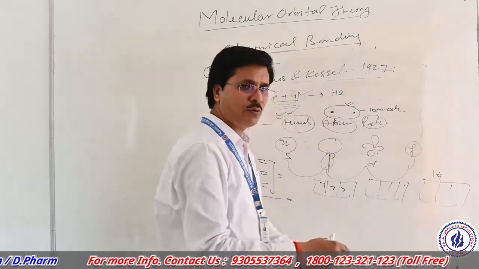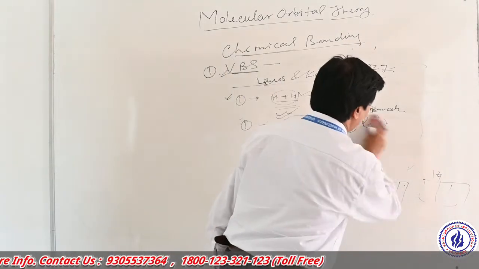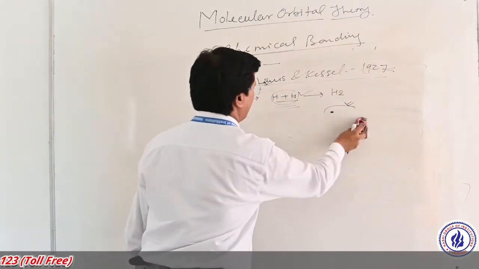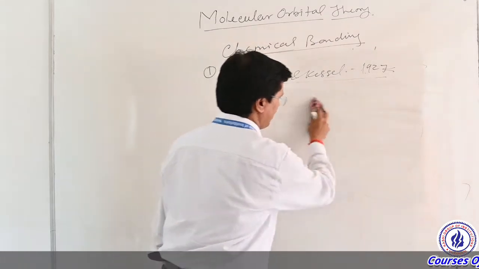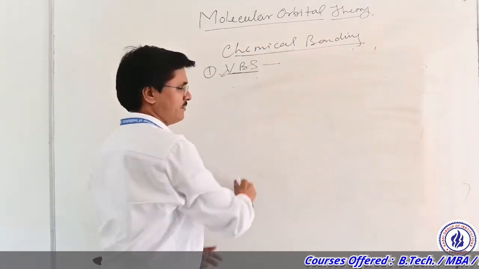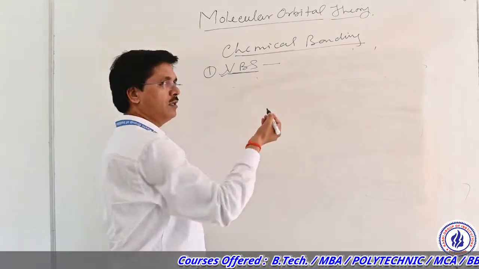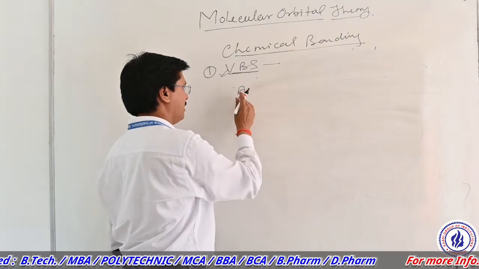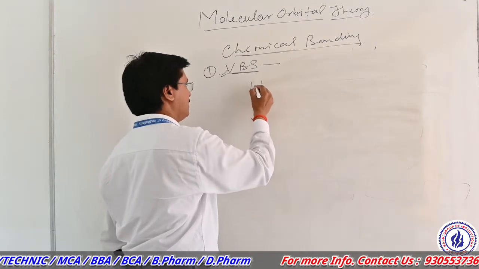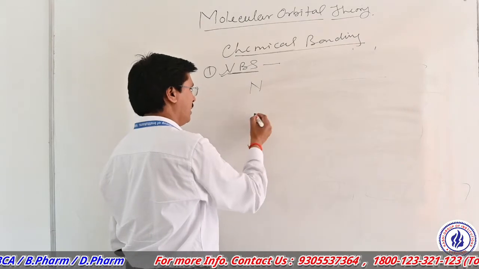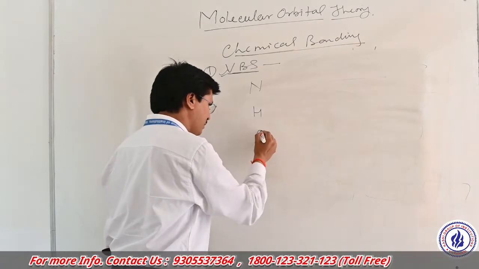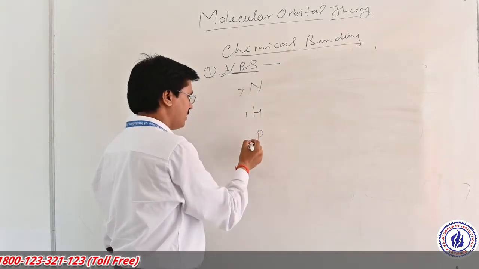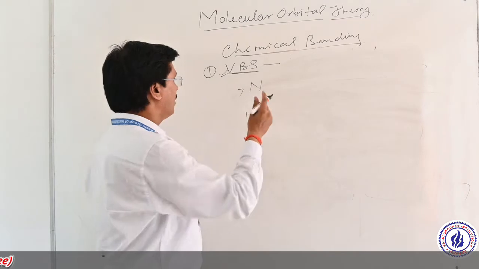And the Aufbau principle is the most common form for the bonding cases, and according to this the atoms combine with each other and a bond is formed. Mostly, any atom, suppose this is nitrogen, hydrogen or phosphorus, has atomic number 7, 1 and 15 respectively. What happens here?